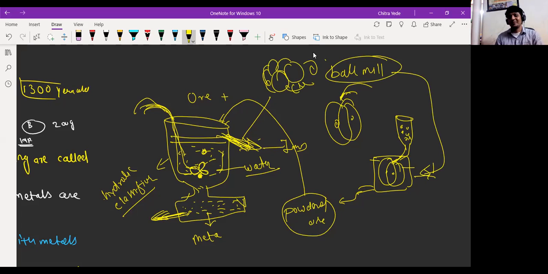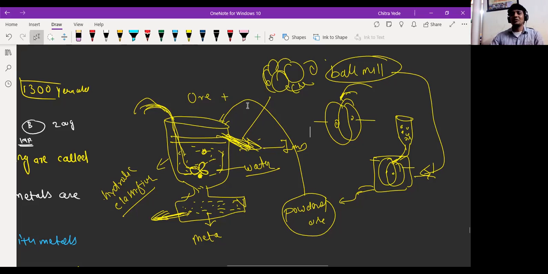Sir, you said we will throw powder in water, na sir? What if we throw small stones? Yes, beta. All will be crushed down by the ball mill. Ball mill contains a very strong stone wheel, so whatever enters inside will be crushed down into powder form. Okay, sir.